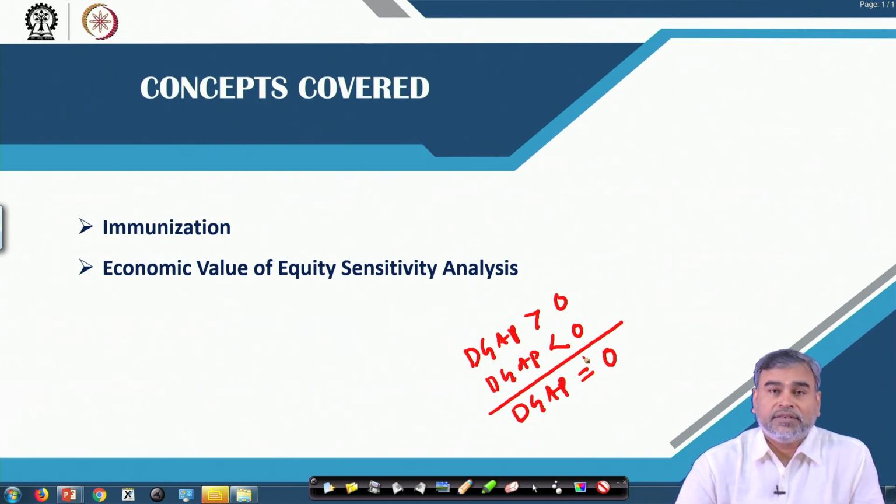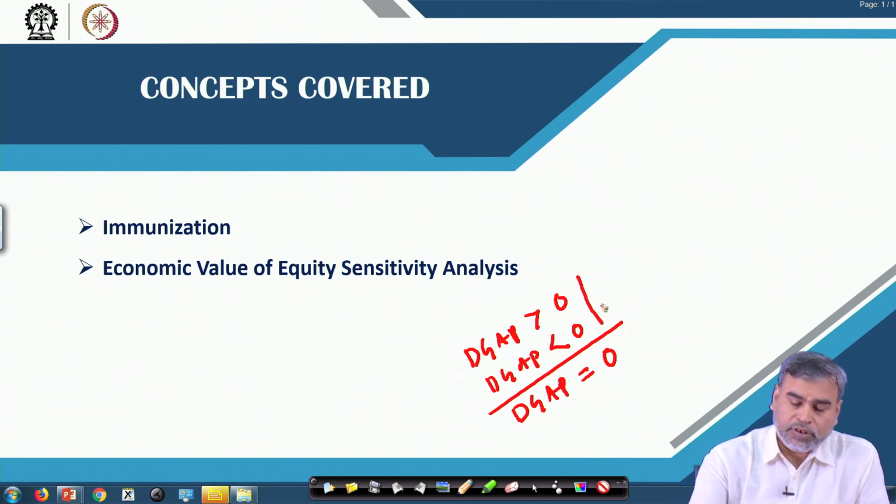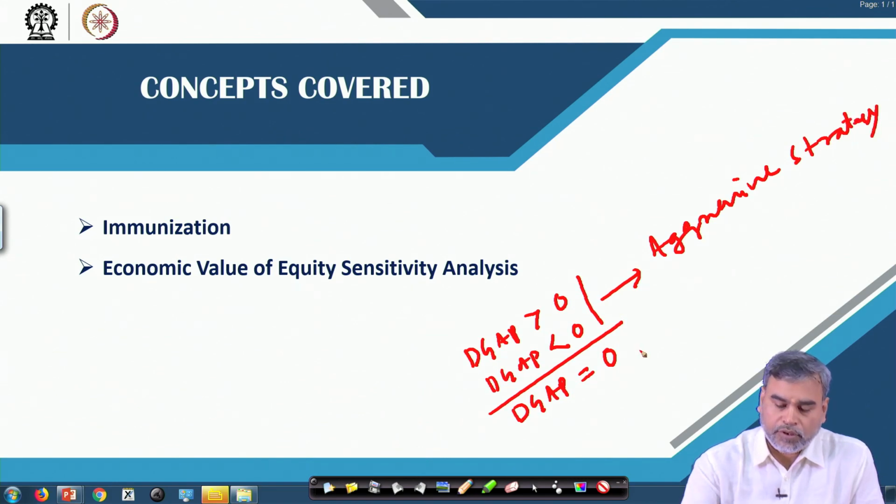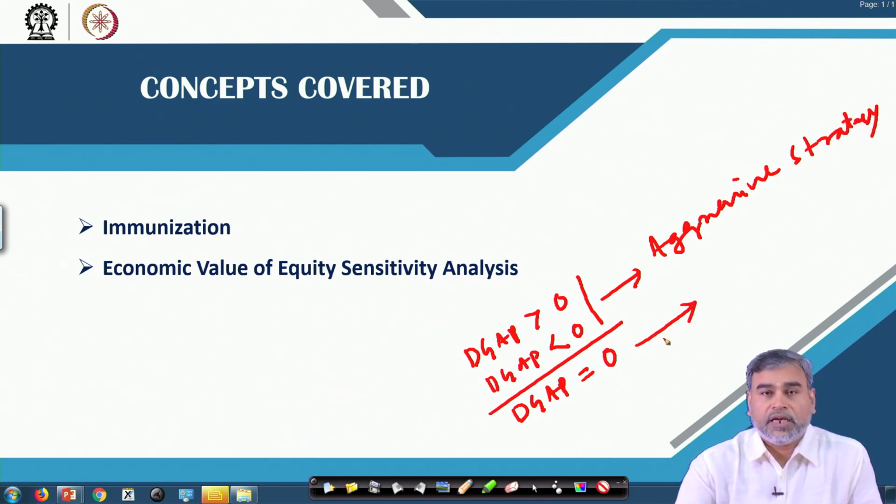The first two basically come under the aggressive strategy, but a duration gap equal to 0 is a part of the defensive strategy.